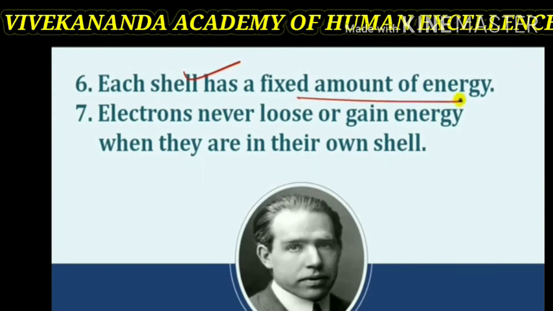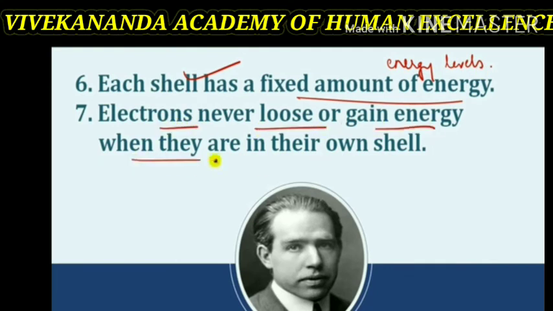Each shell has a fixed amount of energy, and electrons are continuously revolving in those circular paths. Thus, electrons never lose or gain energy when they are in their own shell. The change in energy of an electron takes place only when it jumps from one energy level to another.